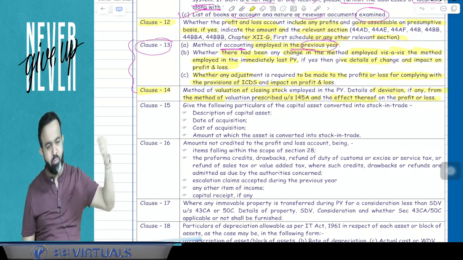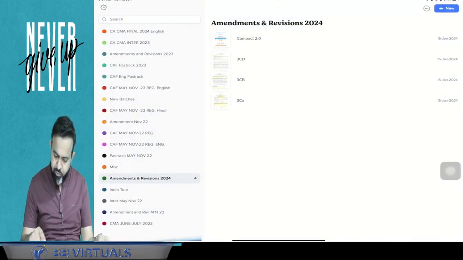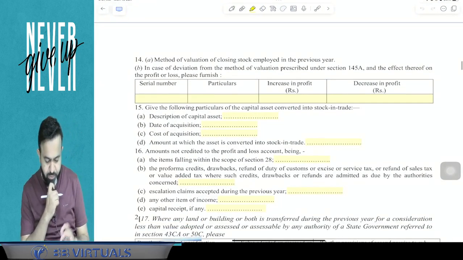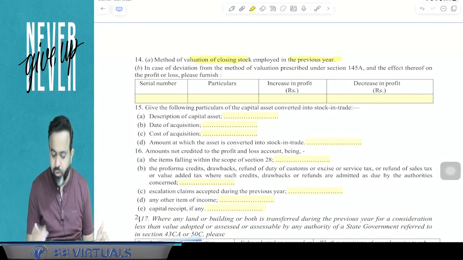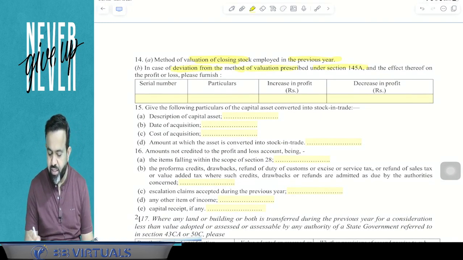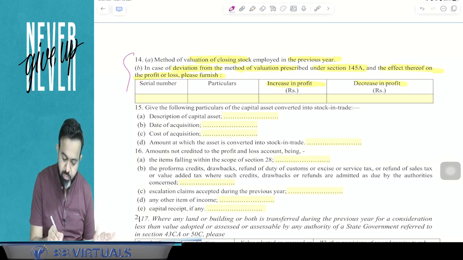So here is the method of valuation of closing stock. If you check clause number 14 of Form 3CD also, just pay attention: method of valuation of closing stock employed in the previous year. And in case of deviation from the method of valuation prescribed under section 145A, then the effect thereof on the profit and loss, please furnish. So due to that, whether there is an increase or decrease in profit has to be mentioned here in clause number 14.